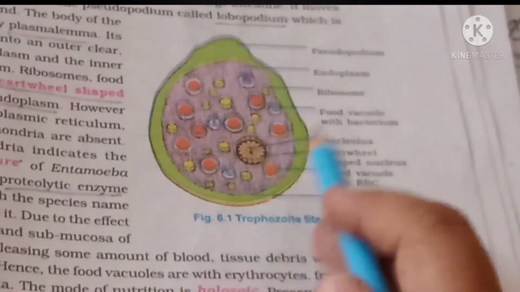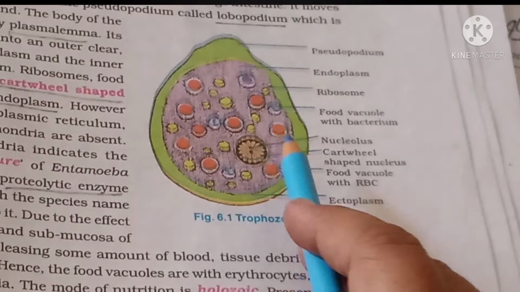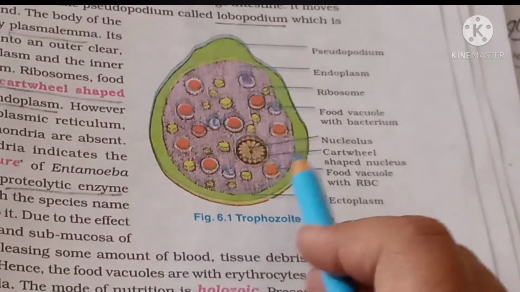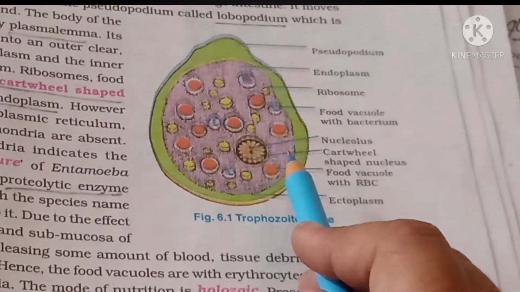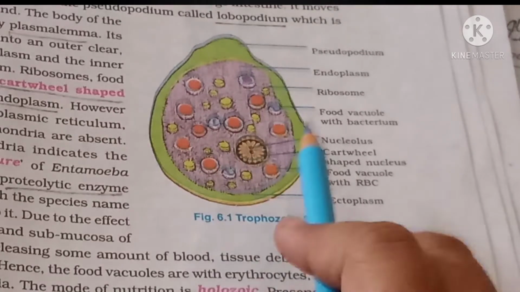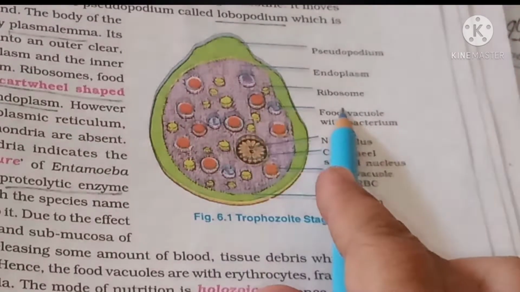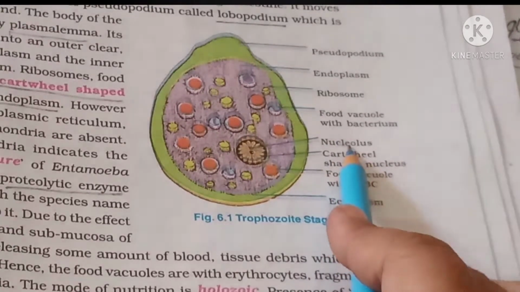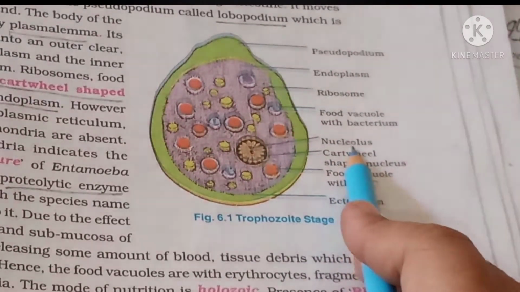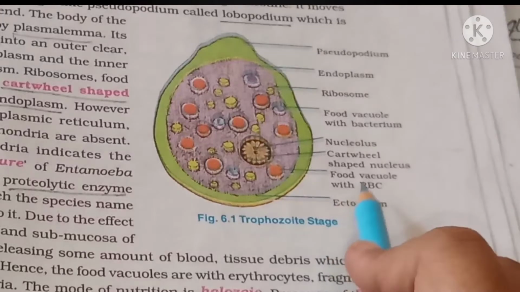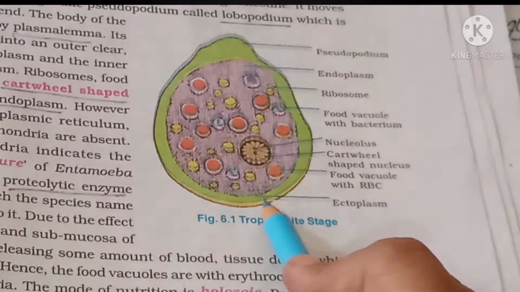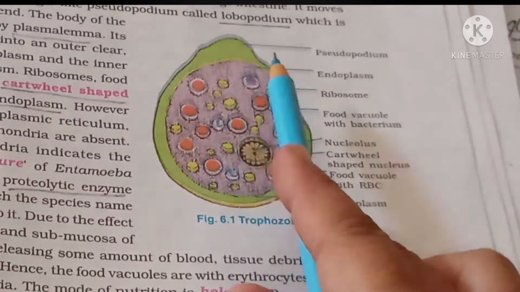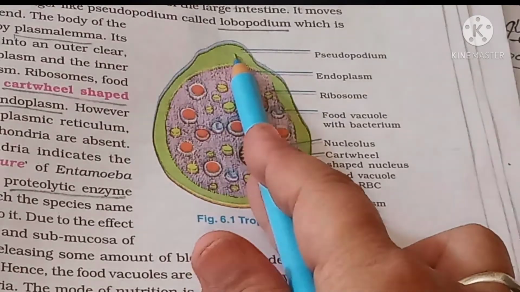The endoplasm is having all the cell organelles which are present in the amoeba. It is also having the ribosomes. Ribosomes, food vacuole, nucleus with nucleolus. And in the ectoplasm, then endoplasm, and a single blunt pseudopodium.